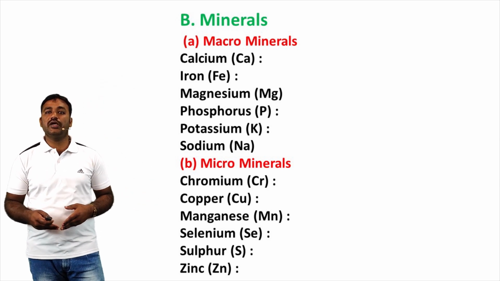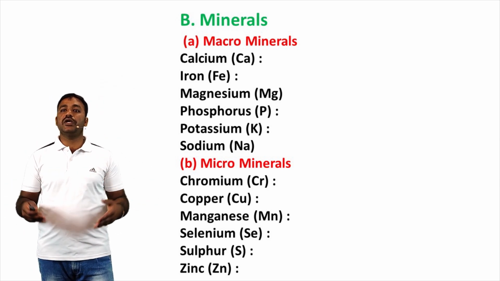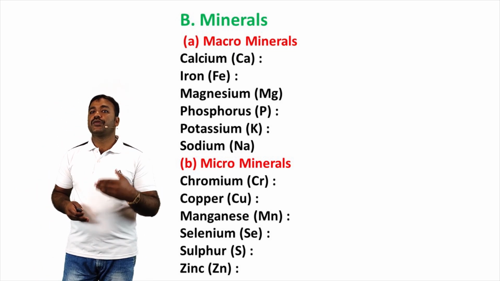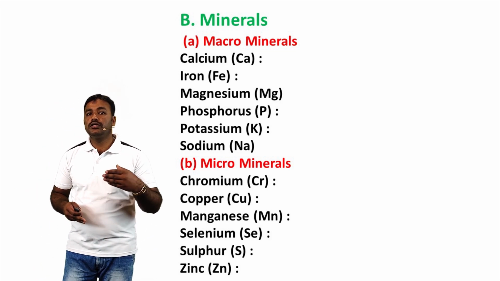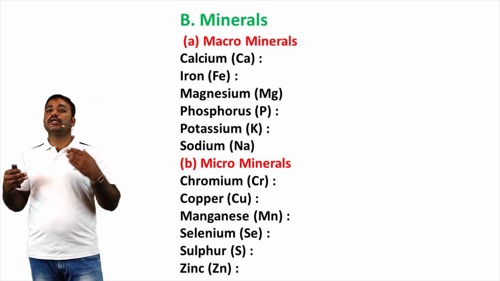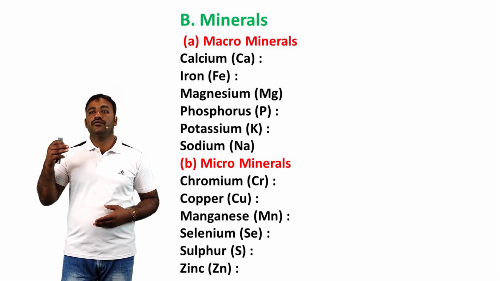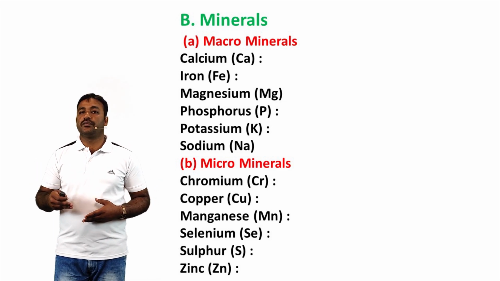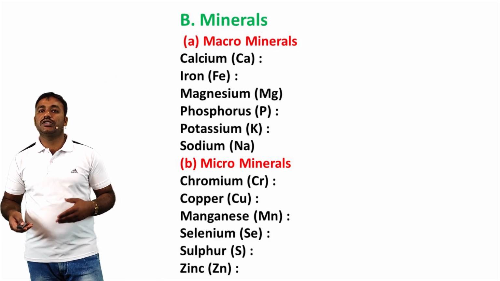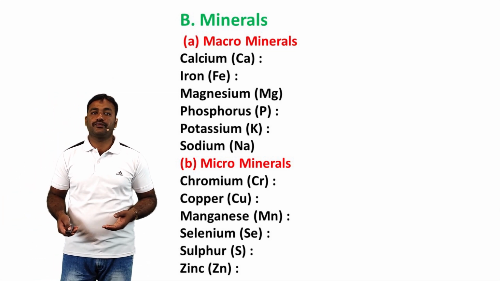Next one, potassium. It is the main base ion of intracellular fluid and necessary to maintain the electrical potential of the nervous system and thus the functioning of muscles and nerve tissues.